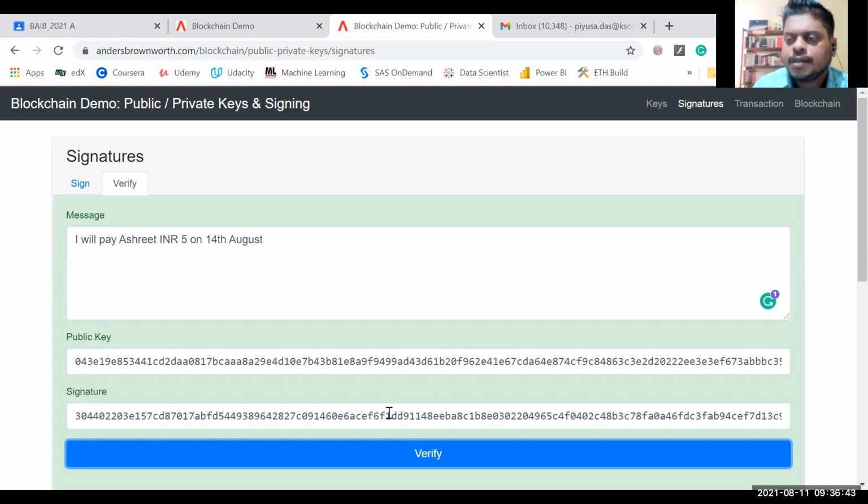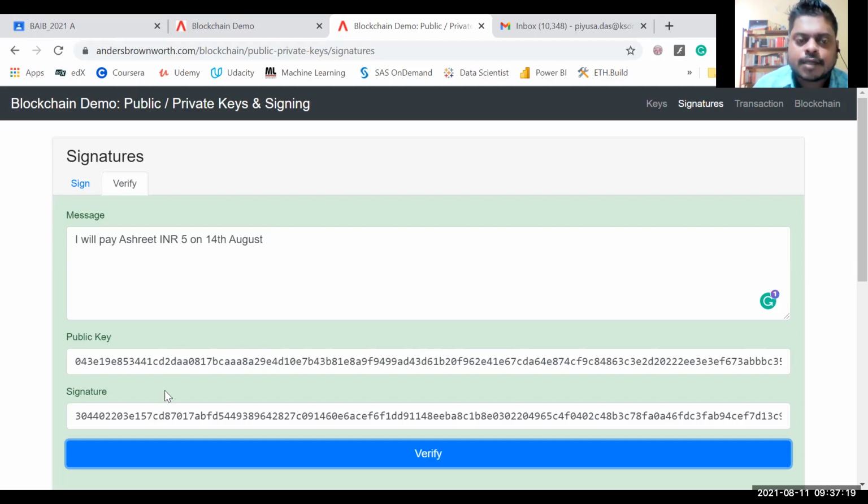Miners do not know my private key, but they know everybody's public key because it is publicly visible. But what I did was sign the transaction with my private key, saying that I'll pay 5 rupees to Ashrit on 14th August. Miners, when they verify the transaction, verify it with my public key. That is the meaning of public: it is visible to all of you.